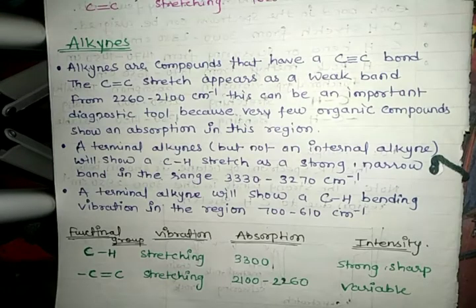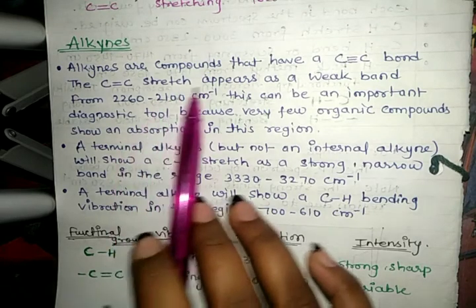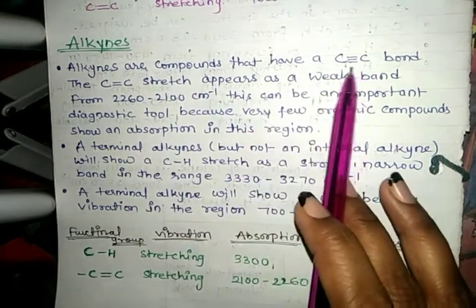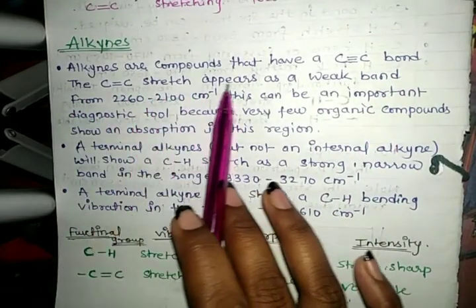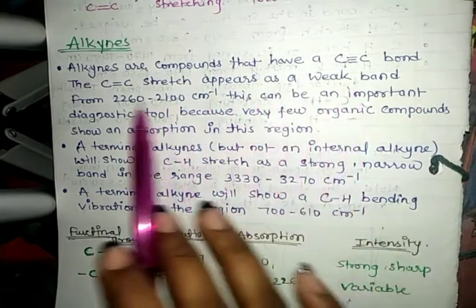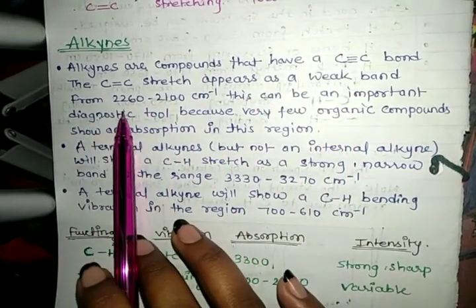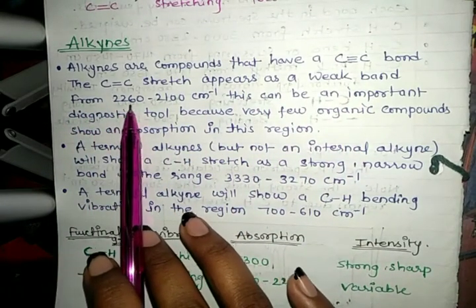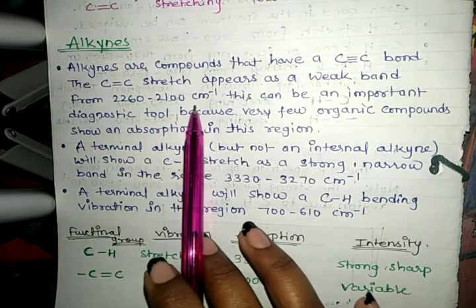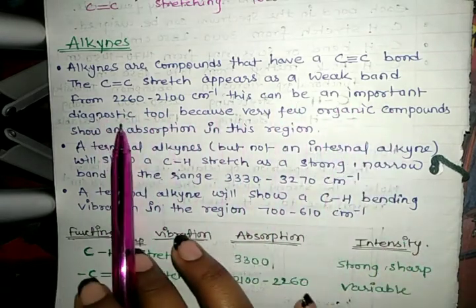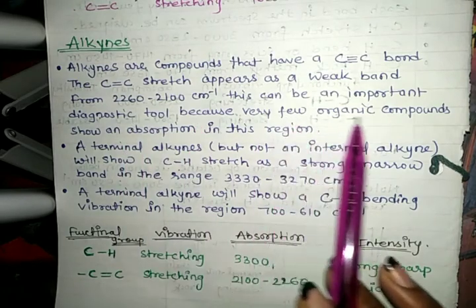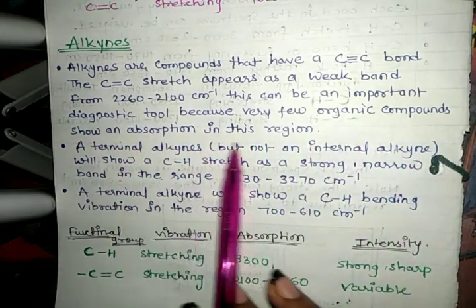Next we see the vibrational frequency of alkynes. Alkynes are compounds that have a carbon triple bond carbon, and the carbon triple bond carbon stretch appears as a weak band from 2260 to 2100 cm⁻¹. This can be an important diagnostic tool because very few organic compounds show an absorption in this region.